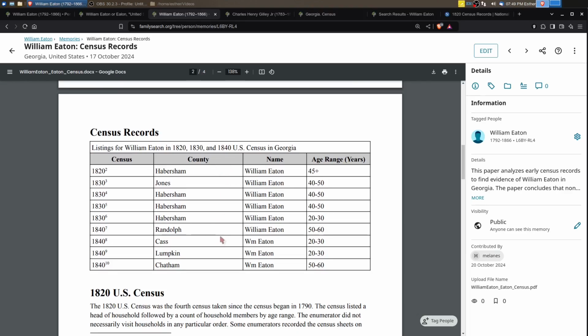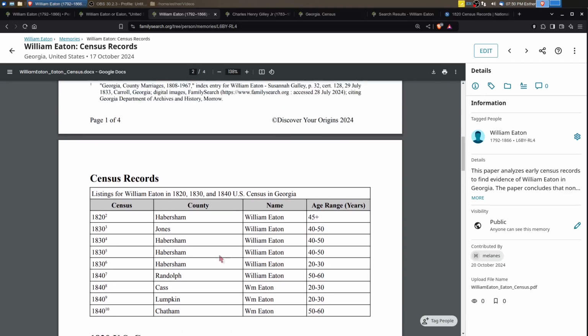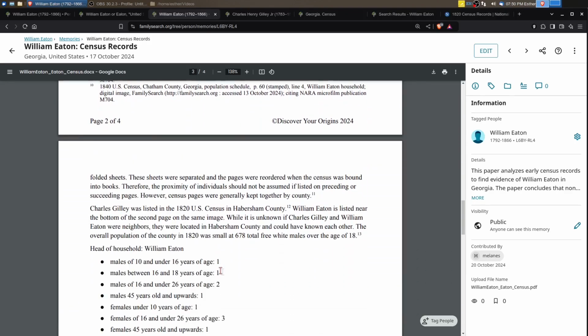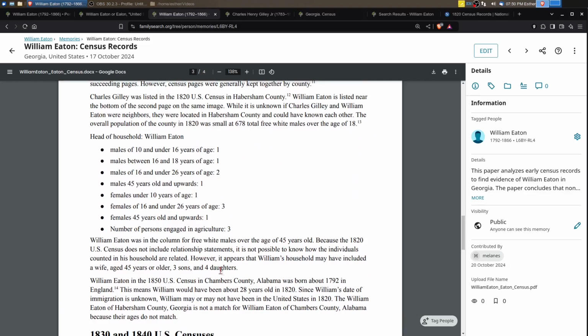Census in Georgia, because that's where we're looking. Our William Eaton should be in Georgia in some period of time in here. So I've got up here at the top the 1820 in Habersham County, and the breakdown for the 1820 census here, I've got it. Let's see. Here we go. Sorry for the scrolling.